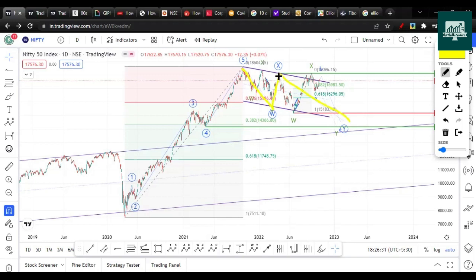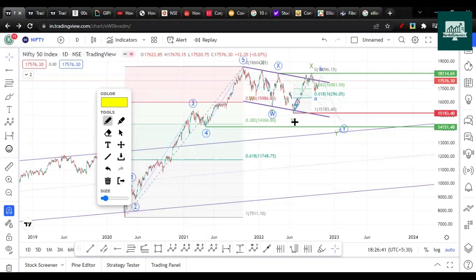And this Y wave is again a complex correction with W, X and Y wave. So here ABC waves can be considered going on the downside. So this is the short-term target of the Nifty, considering 15,000 to 14,300. We can assume Nifty could hit that as far as this wave count is concerned.